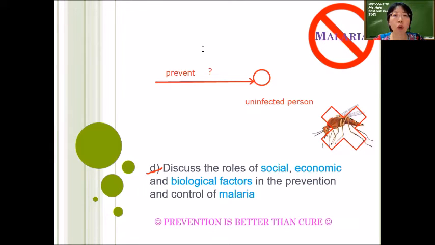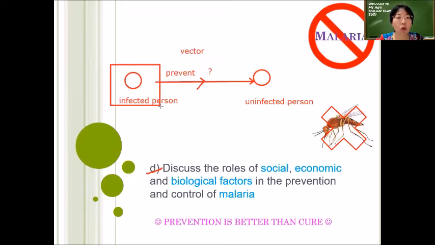Okay. And what about control? Control is when you are focusing on a person who already has the pathogen in them, so the infected person. Or even the mosquito, which is the vector, which is already carrying the pathogen. So you want to control them so that they will not spread the pathogen to other people. So when you say control, you are controlling the spread by controlling the infected person as well as the vector.